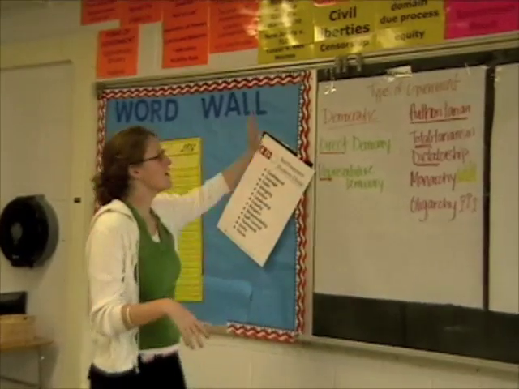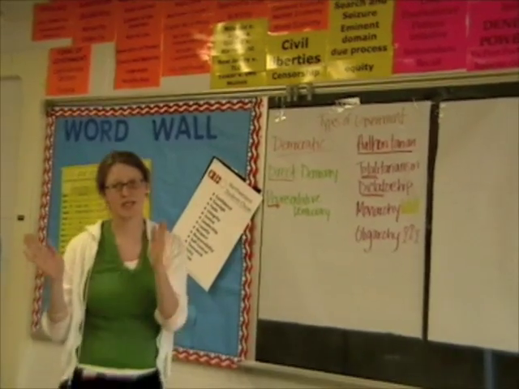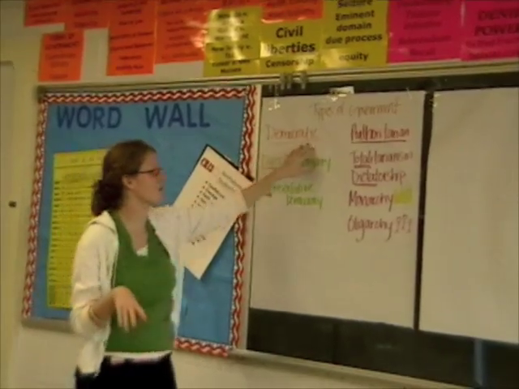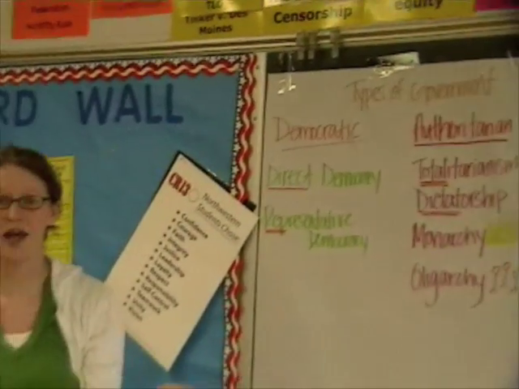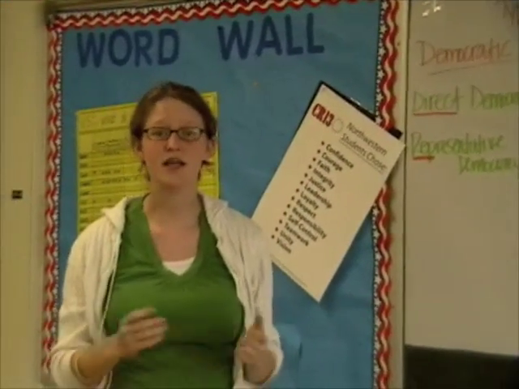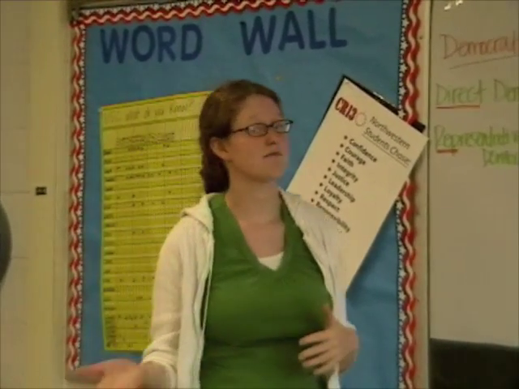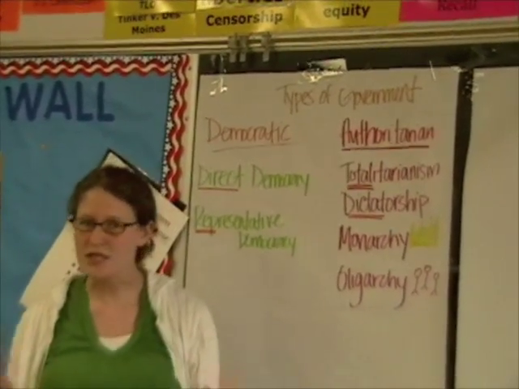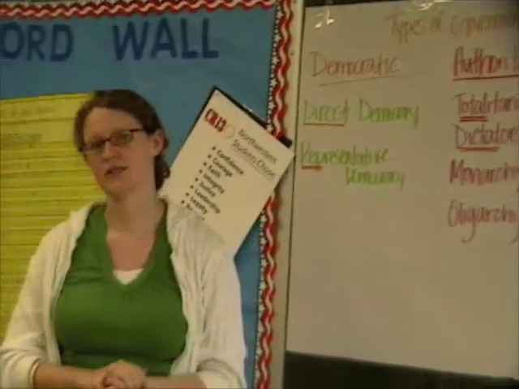All right, so first thing, types of government. There are really two major subcategories of types of government. We've got democratic and authoritarian. Now democratic, that's what we have. That's when governments have people give input into how they want their government to run. Authoritarian, that's when there's absolute rule. And we're going to learn about the different subsets of those types.